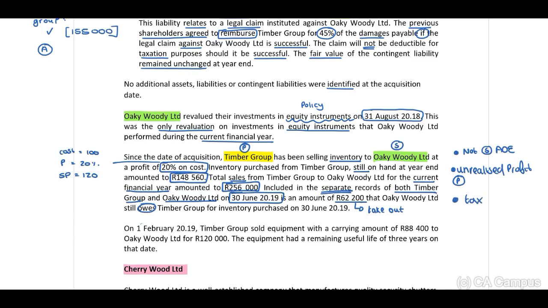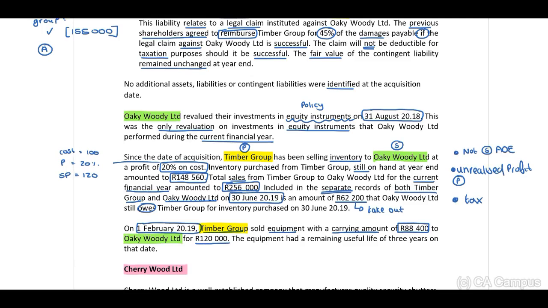Then they indicate to us on 1 February 2019, Timber Group sold, again, our parent sold equipment with a carrying amount of 88,400 to Oakey Woody Limited, to the subsidiary, for 120,000 Rand.